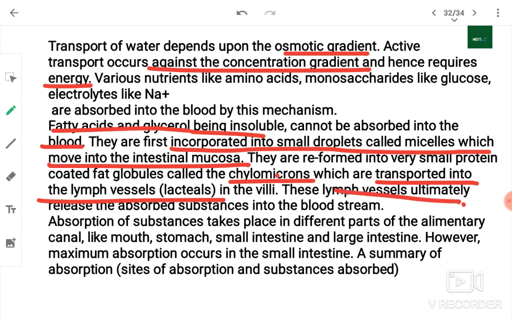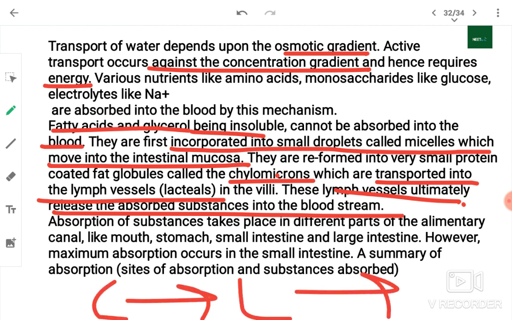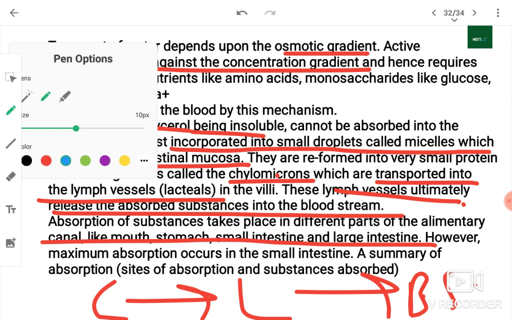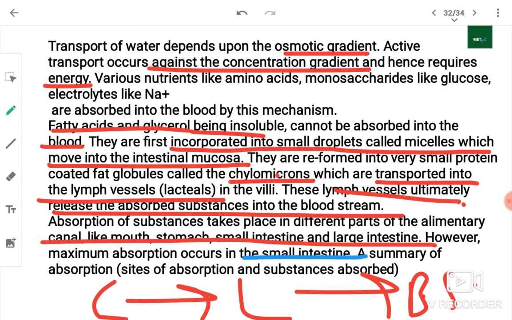These lymph vessels ultimately release the absorbed substances into the bloodstream. So first the chylomicrons will enter into lacteals, and finally into the bloodstream. Absorption of substances takes place in different parts of the alimentary canal like mouth, stomach, small intestine and large intestine. However, maximum absorption कहाँ होता है? It takes place in the small intestine.